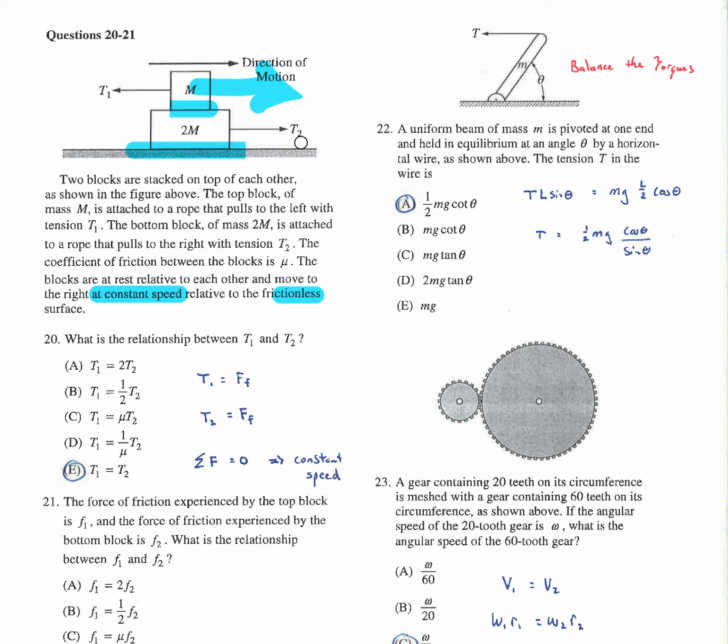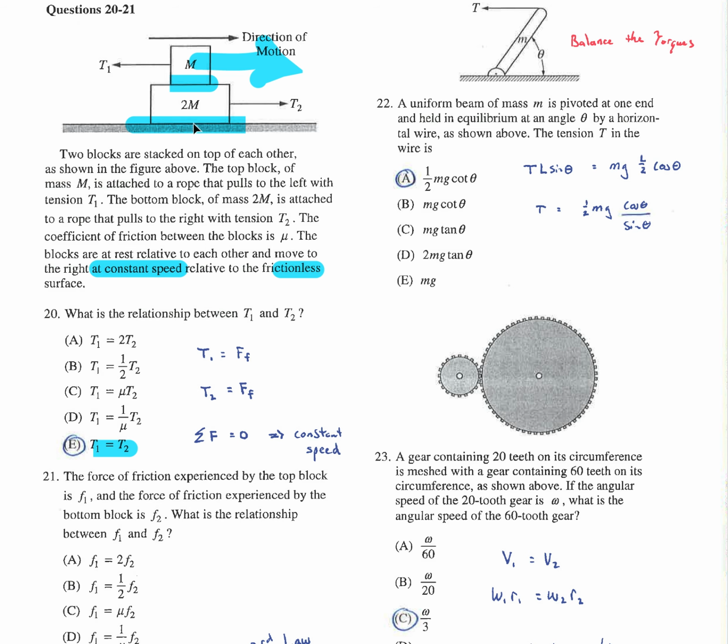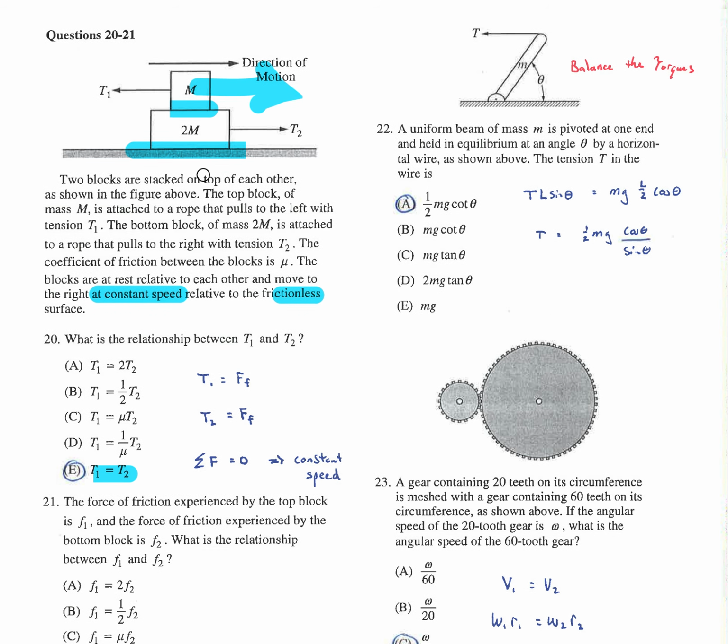But that means T2 equals the friction, and this friction has to equal T1, so those two tensions have to be the same. Again, that doesn't occur often because usually we have friction down here, which changes everything. But with no friction down there, and this system moving at a constant velocity, T2 has to equal the friction. Friction 1 has to equal friction 2.